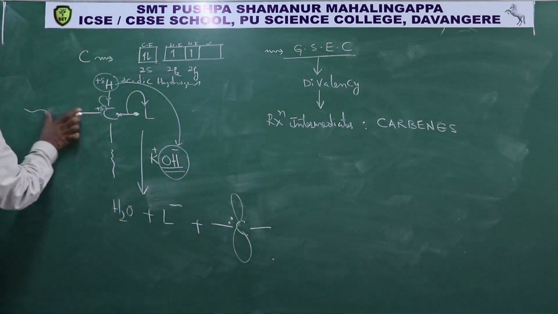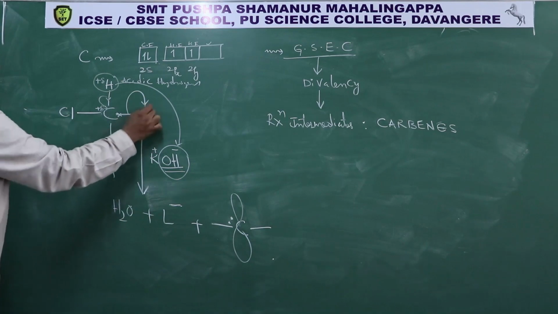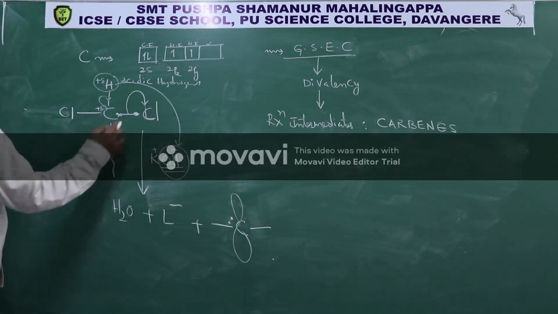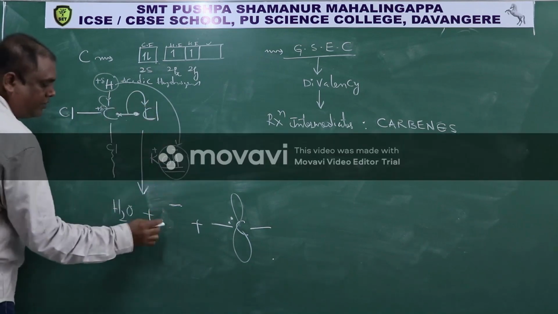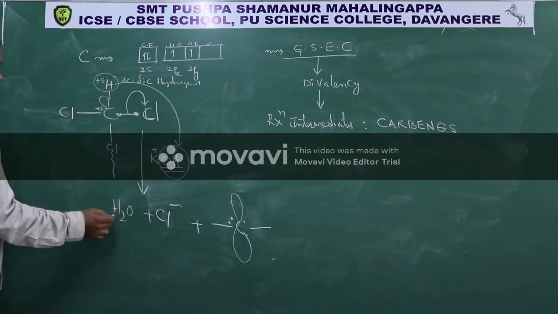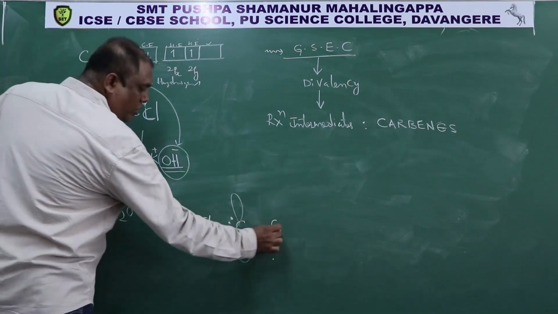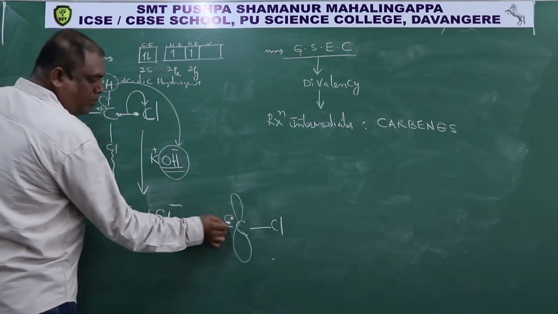Best example is, here is chlorine, here is chlorine, here is chlorine. So this Cl comes out in the form of Cl minus, and OH minus pulls away H plus, forms water. Then one chlorine, and this is the lone pair.